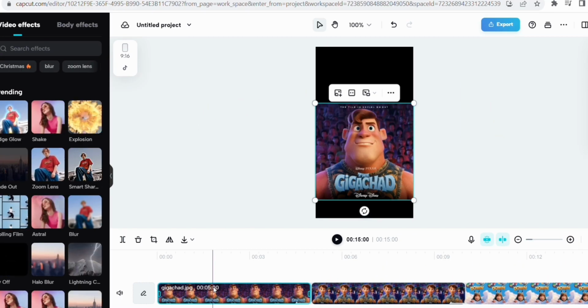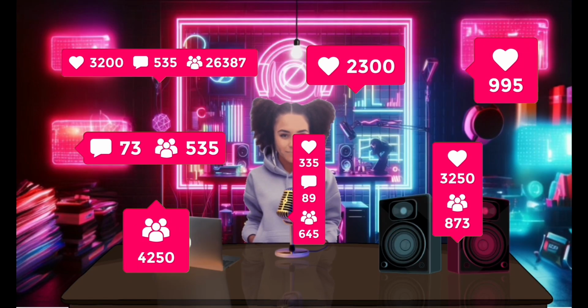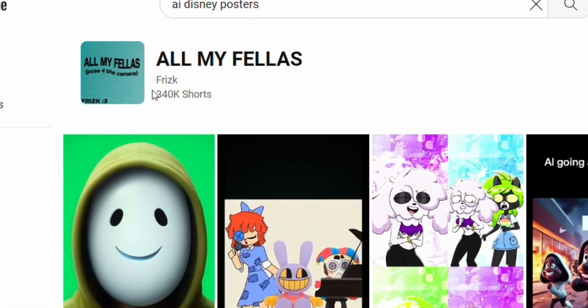Then we are going to use the trending sound for this meme. This will help your post to go more viral. The trending sound that goes along with this meme is this.